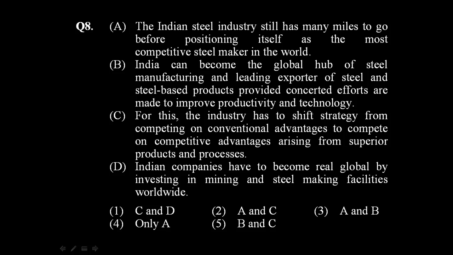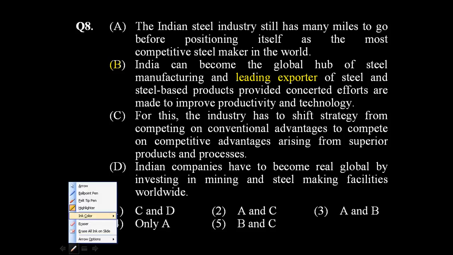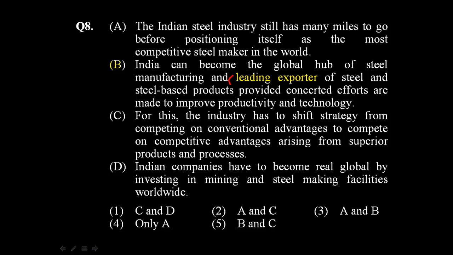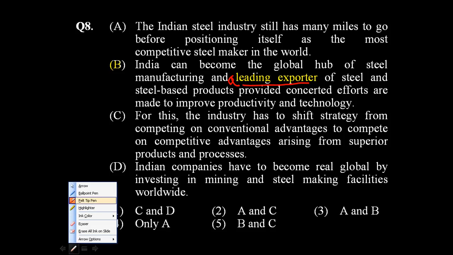Now let us look at B. B says, India can become the global hub of steel manufacturing and leading exporter of steel and steel-based products provided concerted efforts are made to improve productivity and technology. Now there is an error here. If you look at this part, leading exporter, there is an error here. Now exporter is a countable noun in singular form here, which means it should be preceded by an article, a or an. Now because there is leading here, we need to have a before it. Over here we need to have a. So that's why this part has an error, which means sentence B is wrong.